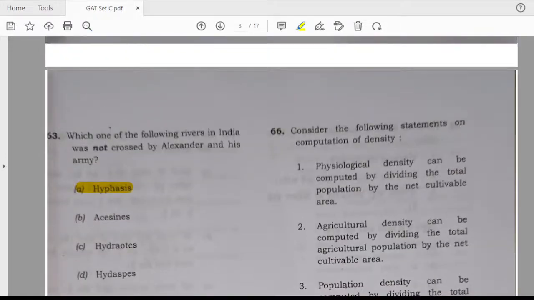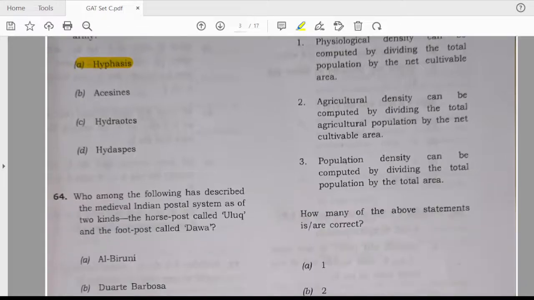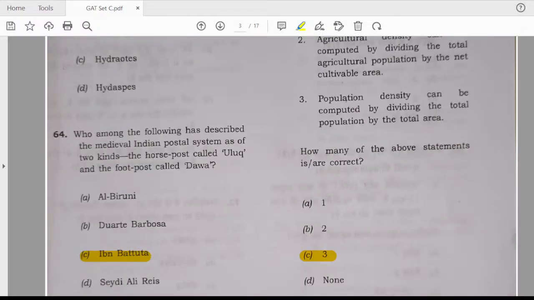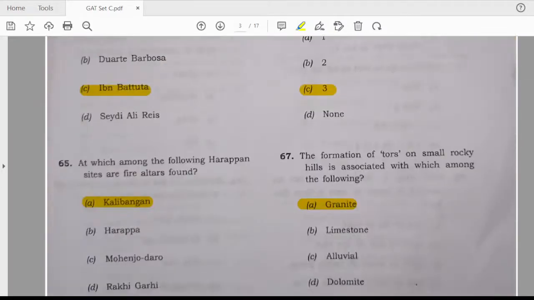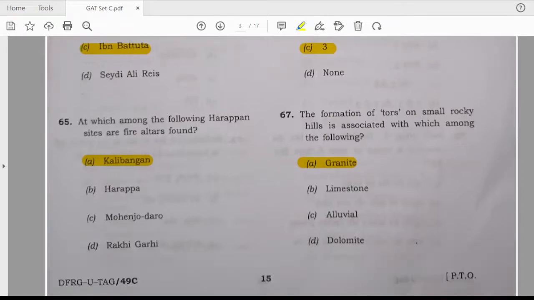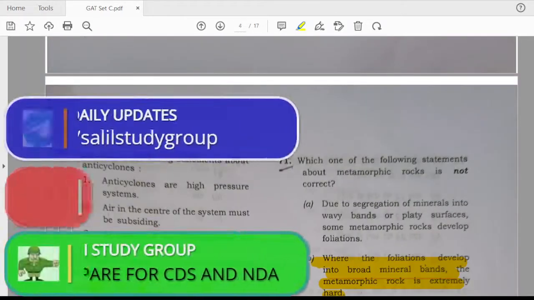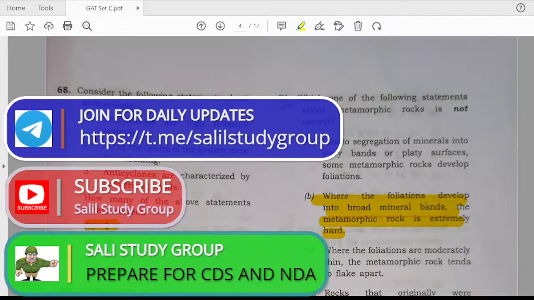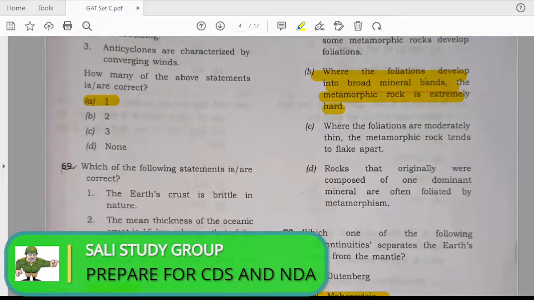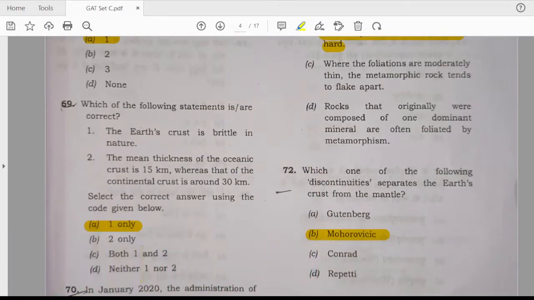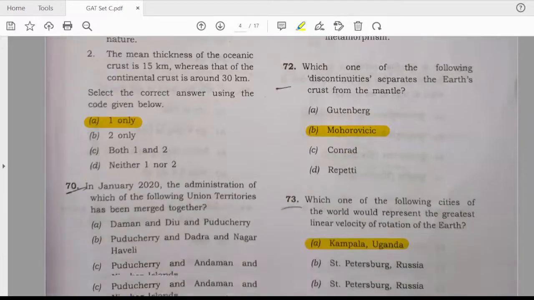66. Consider the following statement on the computation of density. इस क्वेश्चन का आंसर है C3। इनमें तीनों स्टेटमेंट्स करेक्ट हैं। The formation of tors on a small rocky hills associated with which of the following? Answer is A, granite. Consider the following statement about the anticyclones, in which एक स्टेटमेंट इसमें सही है। Answer is A. Which of the following statements is correct? Earth crust is brittle in nature and mean thickness of earth crust is 15 kilometers. The answer is only 1A.